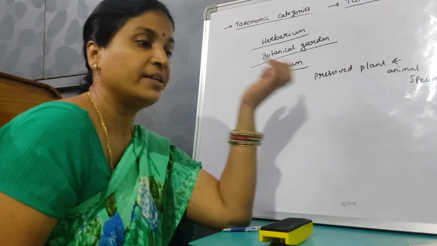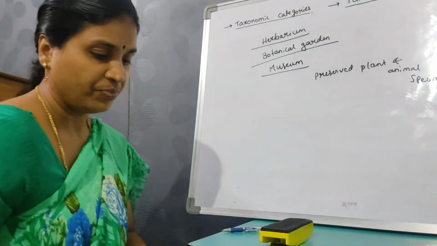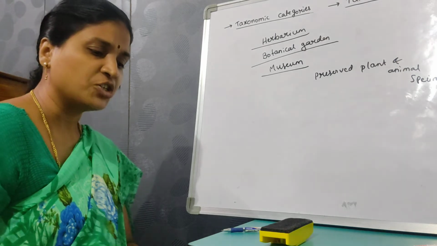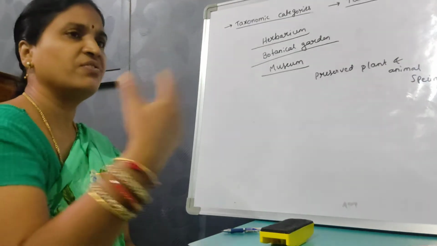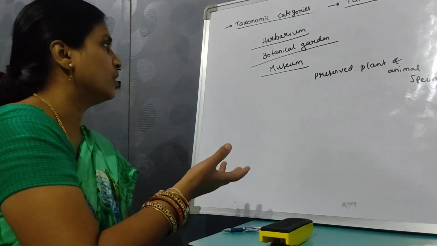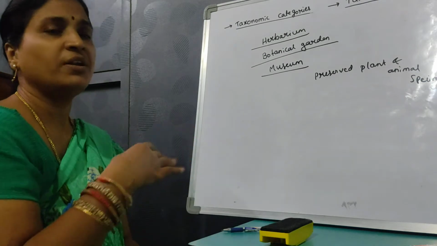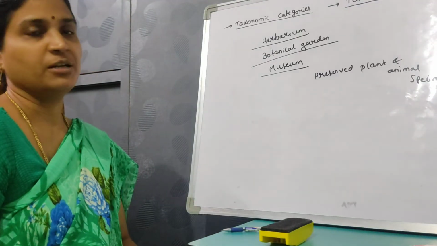It can be present in a solution, or as a dried specimen. So it is a collection of preserved plants and animal specimens for study and reference. Whenever you get any new plant, you can go to the museum, do the reference, and then identify that particular plant or animal.